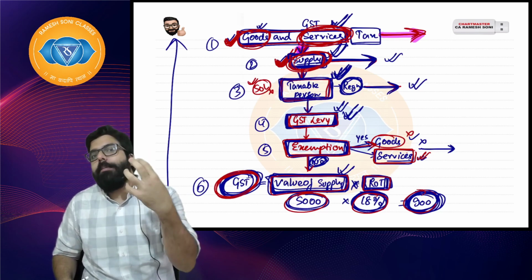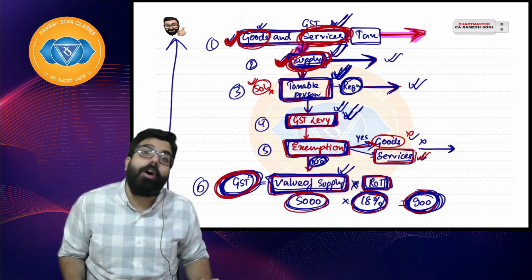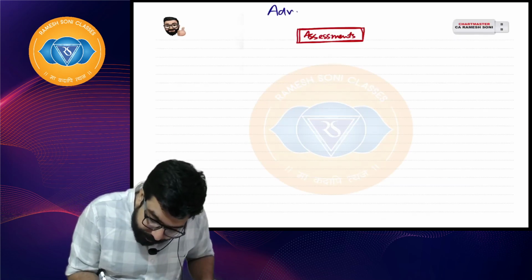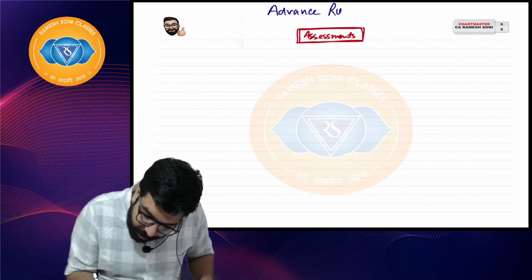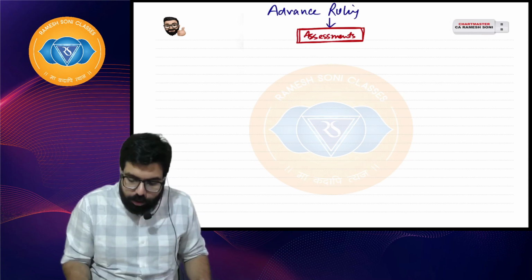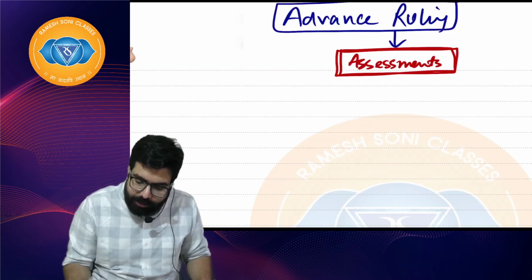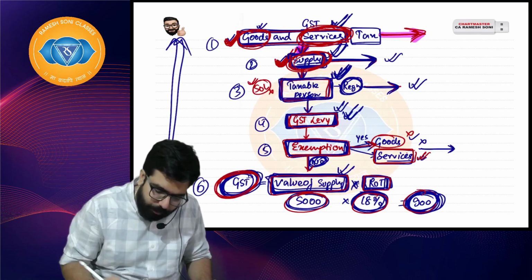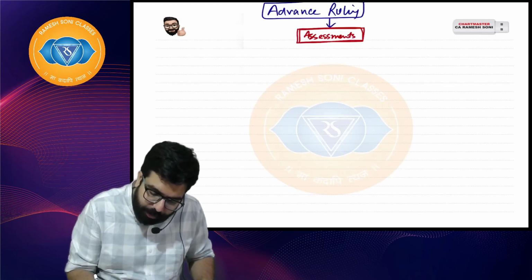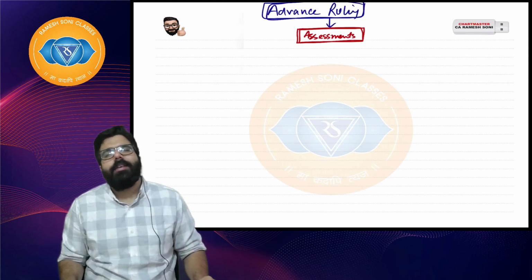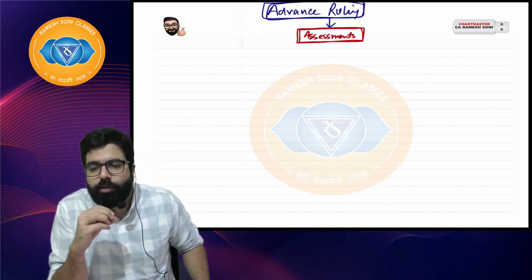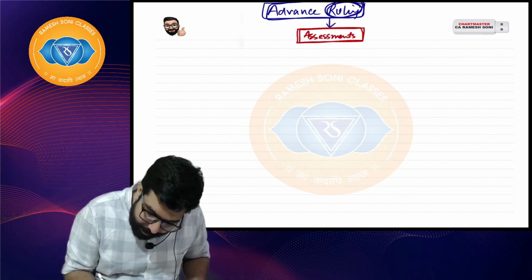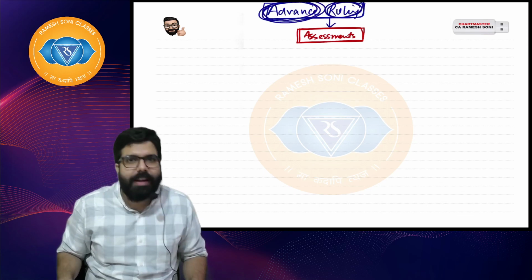So whenever anybody gets confused, they can go to an authority which is known as the advance ruling authority. So this advance ruling actually comes along with all of them, but we will be studying one chapter called advance ruling after all this gets over. Sir, what is advance ruling? Advance ruling means ruling in advance, taking a ruling in advance. What do you mean by taking a ruling in advance?